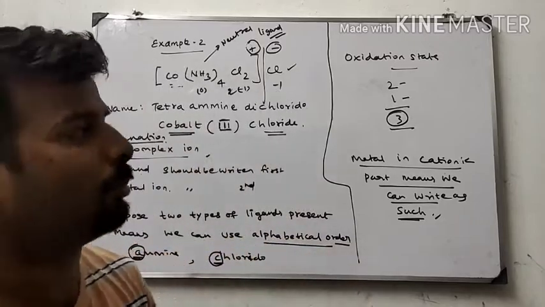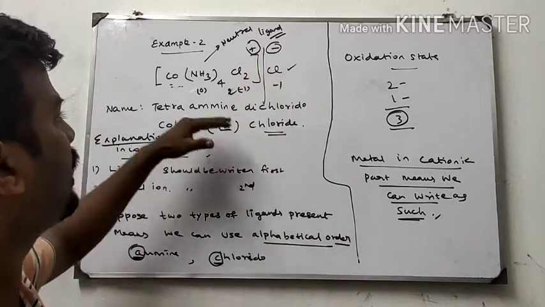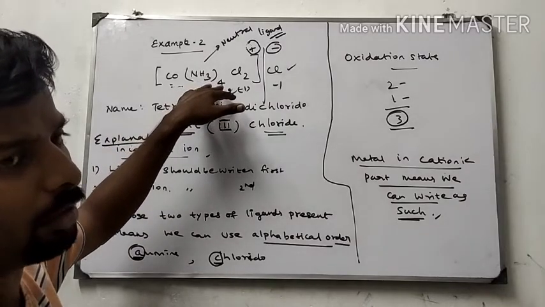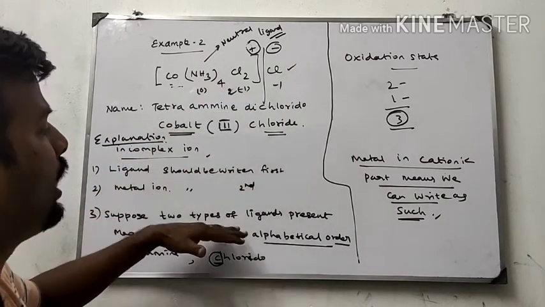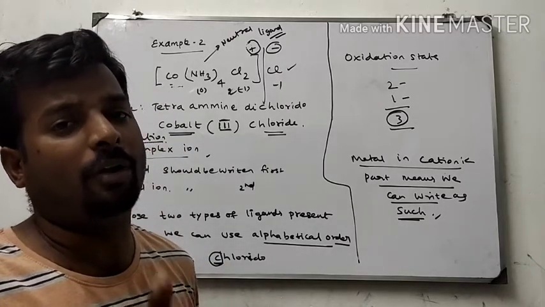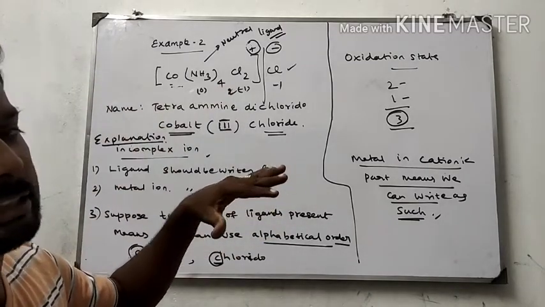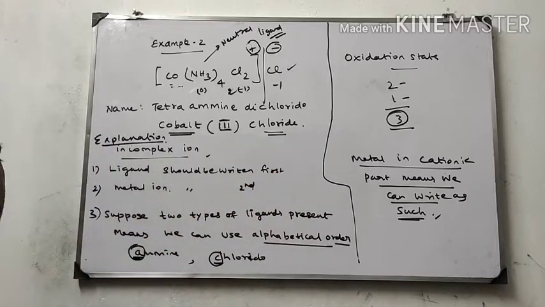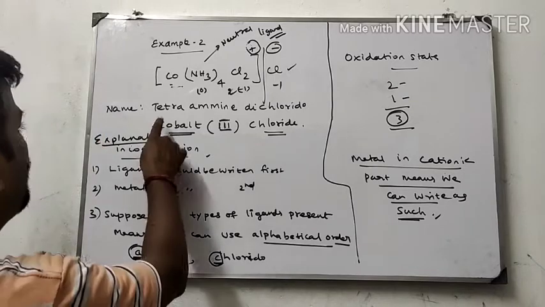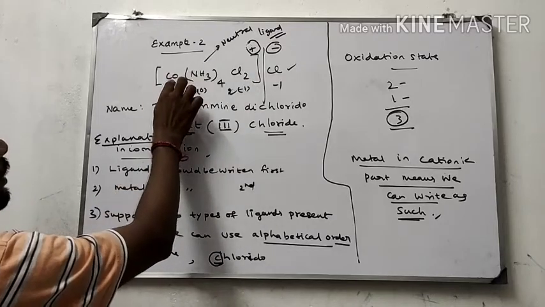Okay, this is the second example. First I am writing the structure. I have to differentiate the cationic and anionic parts, and look inside the coordination sphere. First we write the ligands, but we have two ligands, so we follow the priority sequence, which is alphabetical order. The ligand that starts with an earlier letter comes first, and the one with a later letter comes next. Tetraammine dichlorido cobalt. After completing the ligands, we write the metal present in the cationic part.